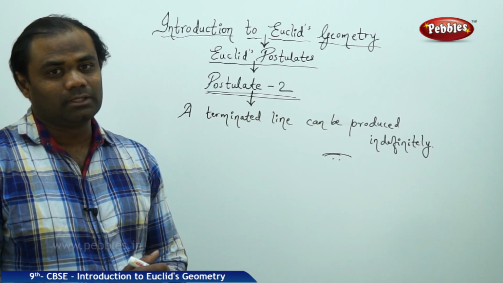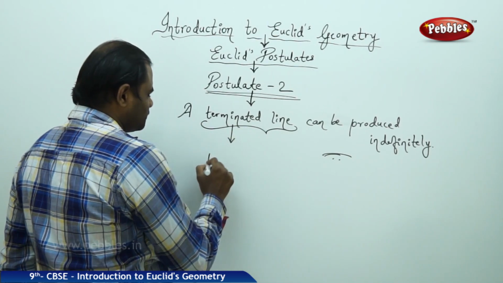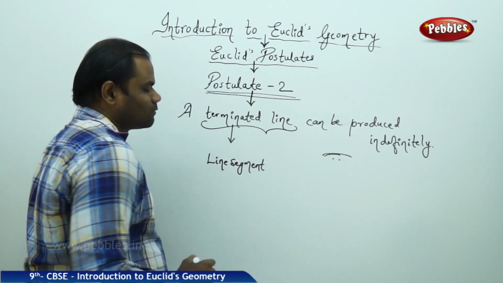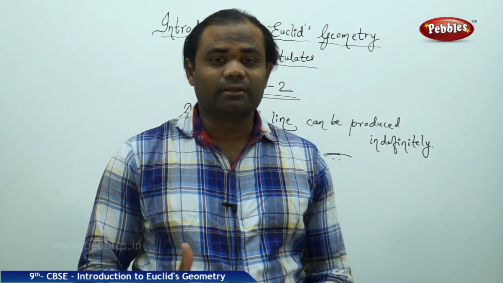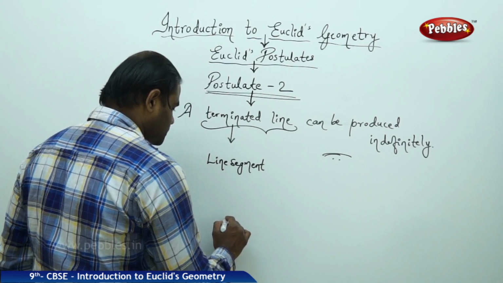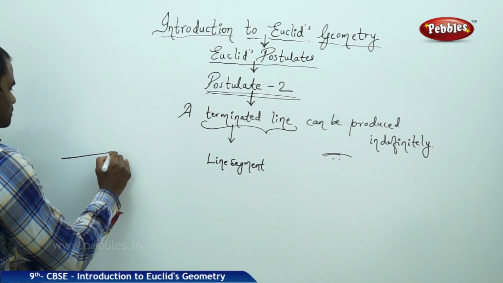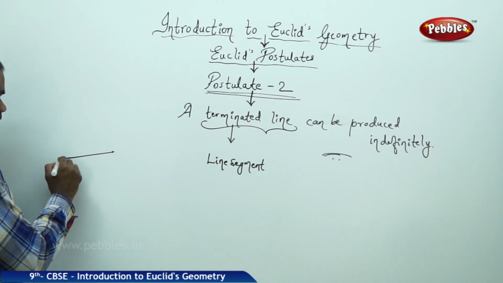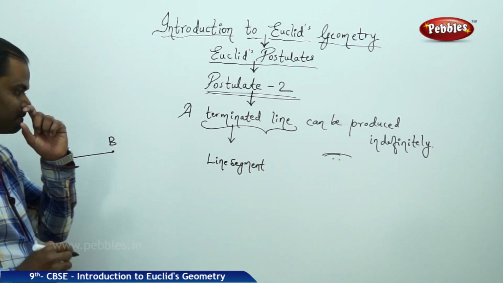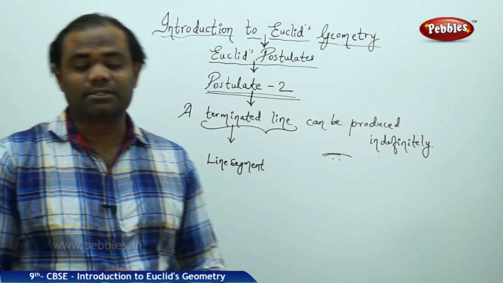So what does this mean? A terminated line is the term which in modern times is referred to as the line segment. We all know what a line segment is: the line which has ends towards the right and the left. Suppose I take a line segment AB. Here is my line segment, connected by the points A and B. The terminated line is the line which ends on either side, as Euclid defined it in his own terms.